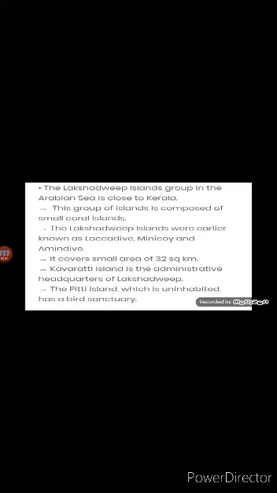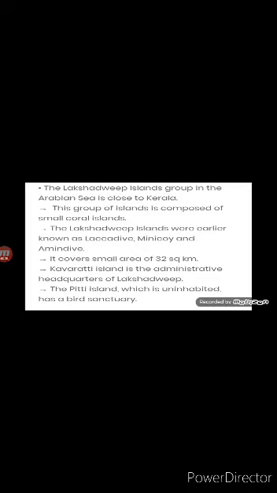Now children, once again I am repeating the features of Lakshadweep Islands. Listen to it very carefully. The first one is, these island groups are located in Arabian Sea, that is west of Malabar coast of Kerala. Second, these islands are of coral origin formed by deposition of dead remains.